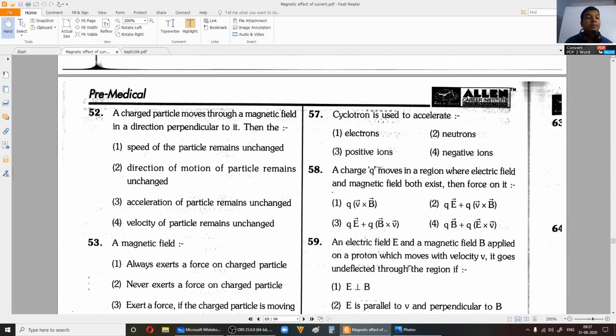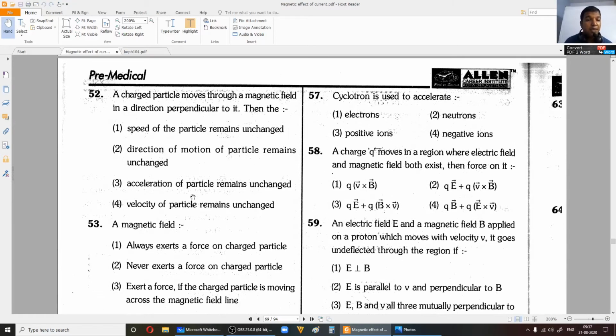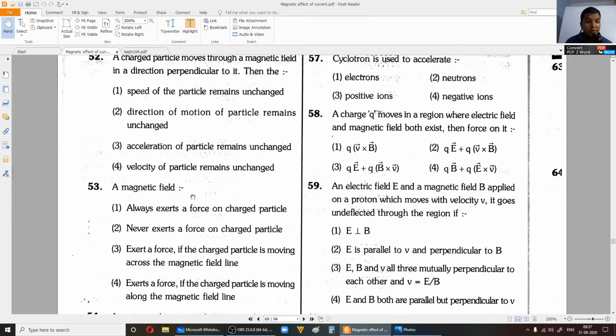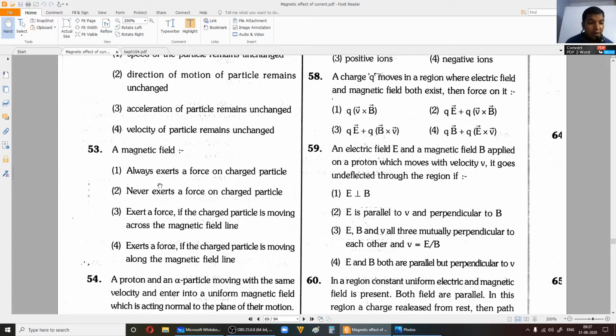A charged particle moves through a magnetic field in a direction perpendicular to it. Okay, same old story. Fine. 53rd: a magnetic field always exerts a force on a charge, never exerts a force on a charged particle, exerts a force if the charged particle is moving across the magnetic field line, or exerts a force if the charged particle is moving along the magnetic field line. Okay, so which is true? Always exerts, not true. Never exerts, not true, right? Exerts the force if the charged particle is moving across the magnetic field line.